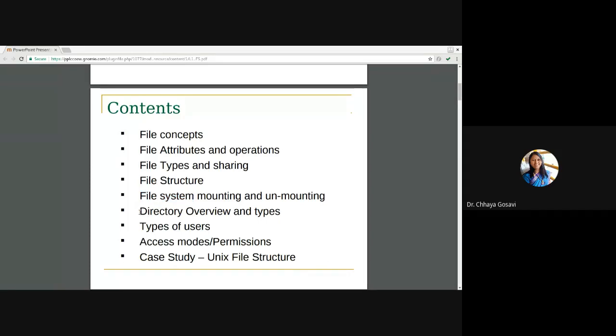Then next topic is directory. Directory is also called a special type of file. We'll see the directory overview and the different types of directories. Then we'll see different types of users, access modes and permissions. And at the end, we'll see the Unix file system as a case study.